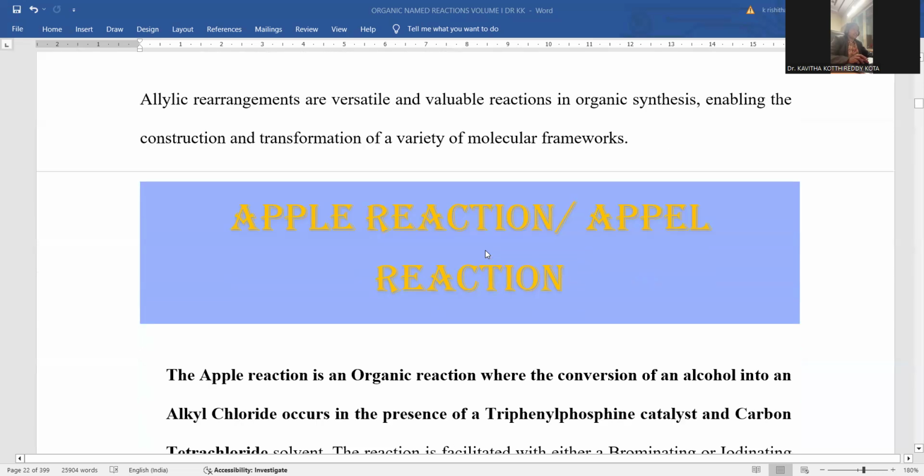In the next session, we can go with the Appel reaction. The Appel reaction has a similar representation, but a slight variation is also there. That is not a matter. Simply remember the Appel reaction. So this is the one we are going to discuss in the next session. By this we conclude the allylic rearrangement reaction.